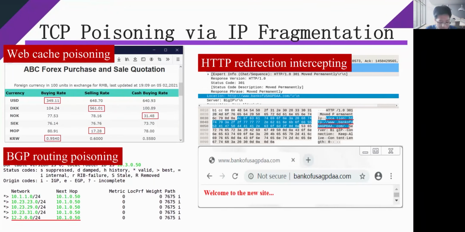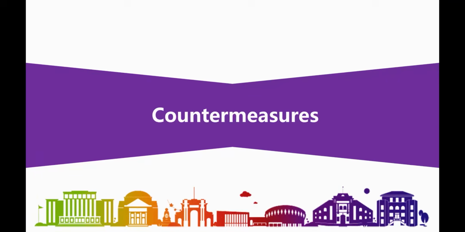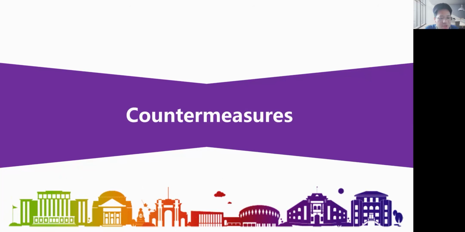Our case studies on both HTTP and BGP demonstrate the feasibility and effectiveness of poisoning TCP-based applications via IP fragmentation. For example, an attacker may poison a web cache or intercept HTTP redirections by performing our attack. We propose two countermeasures to prevent the identified attacks while addressing the root causes.